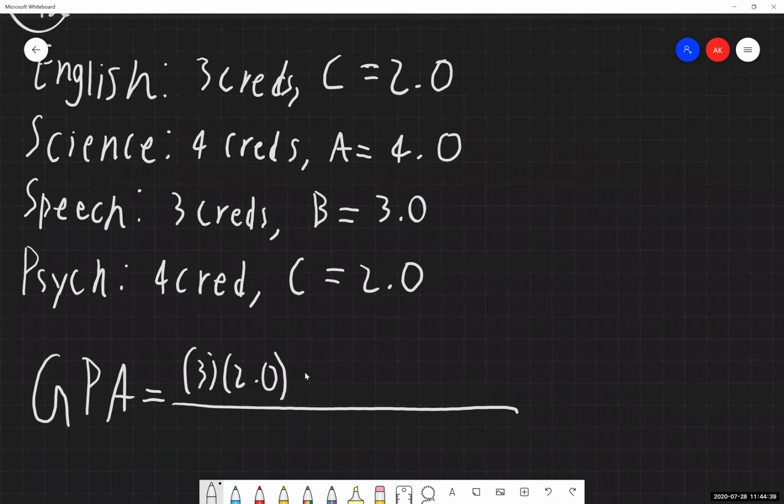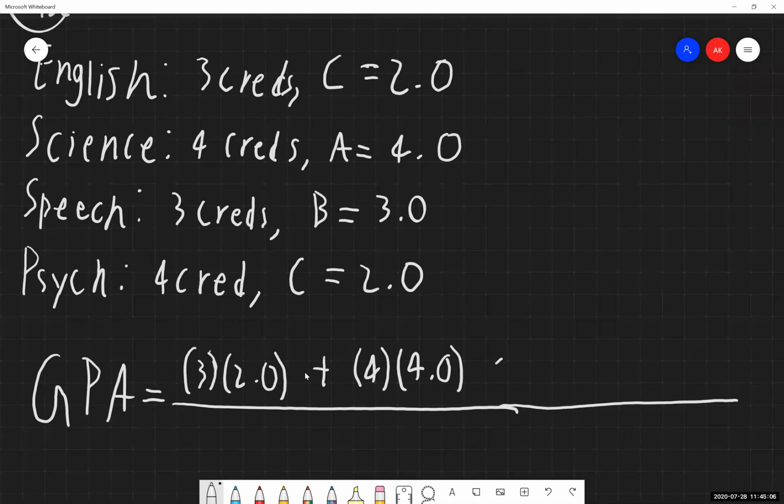So we are including the weight along with the grade because we do need to take that into account with each of these. And we're doing this for each of the classes. So we had 3 credits at 2.0 plus 4 credits at a 4.0, the science class. Extend this out here a little bit because we're going to need some more space. Then he had 3 credits at a 3.0, and then 4 credits at a 2.0.